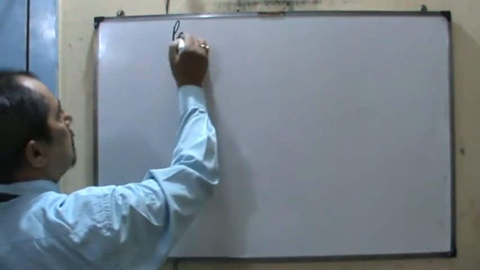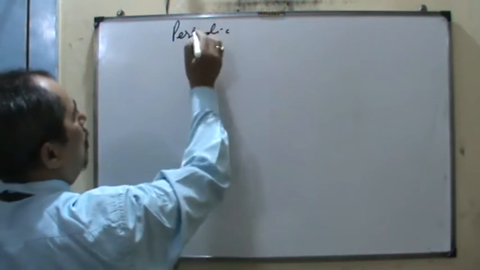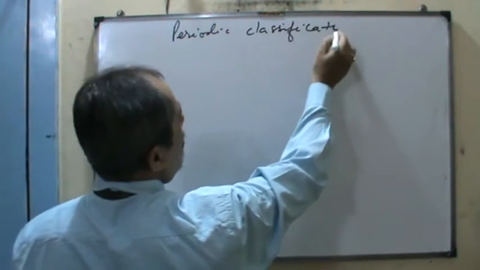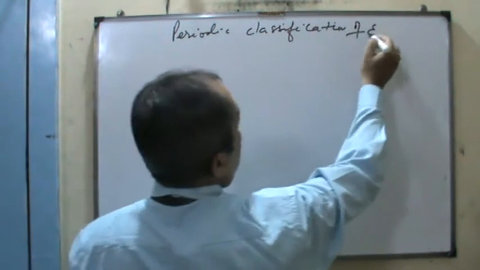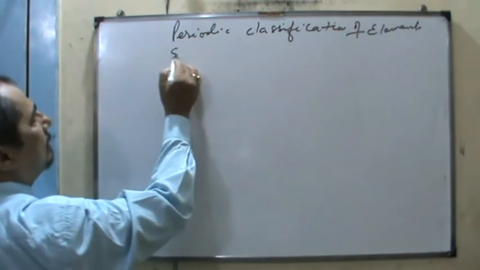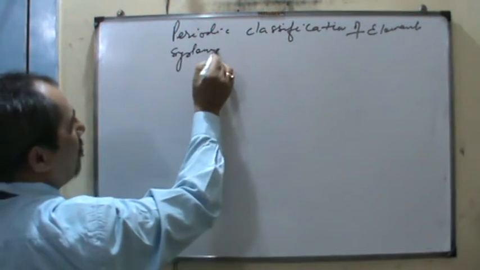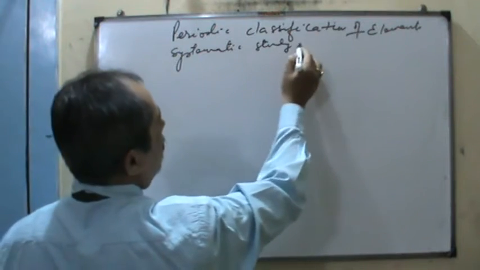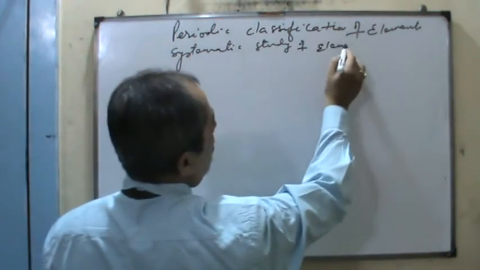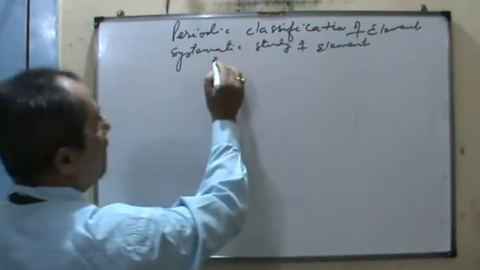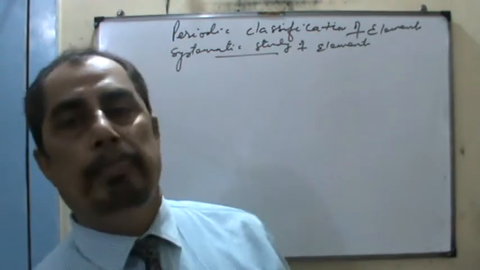So your topic is periodic classification of elements, that is the systematic study of elements. So to have systematic study of elements, many attempts were made to explain the periodic table.